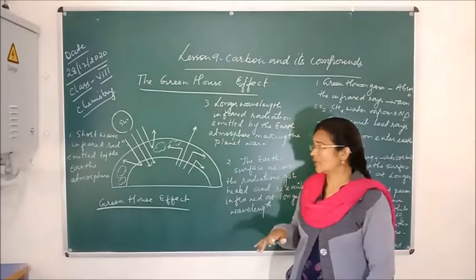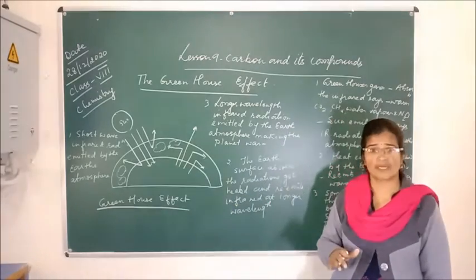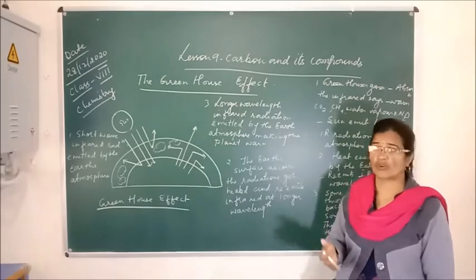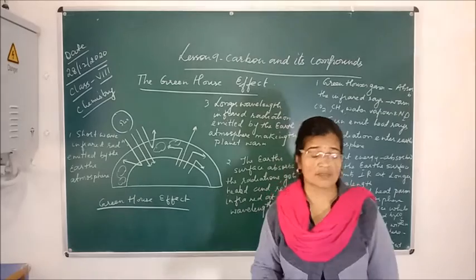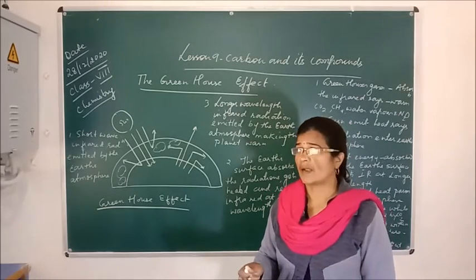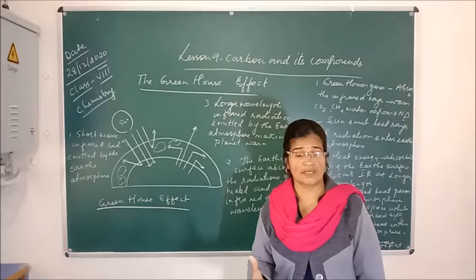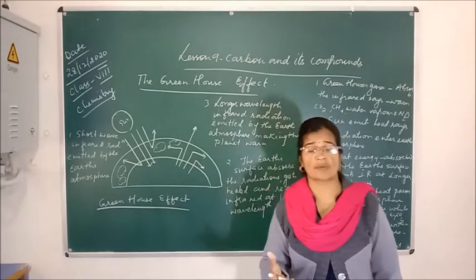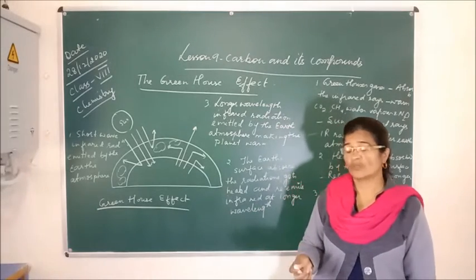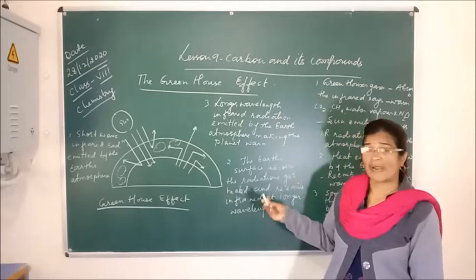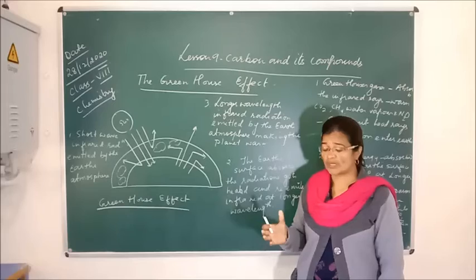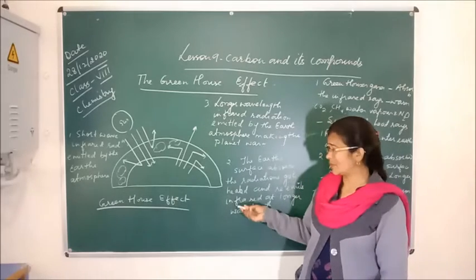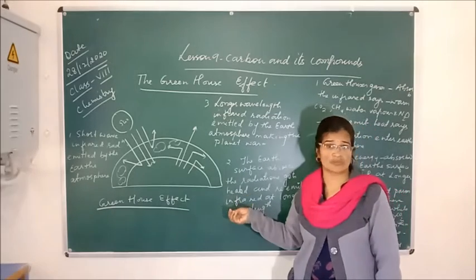But because of the excess release of carbon dioxide gas in the atmosphere due to pollution after the industrial revolution, you all know that many industries have opened, and the concentration of carbon dioxide has increased. Because of that, the Earth has become warmer, and it is affecting the greenhouse effect.